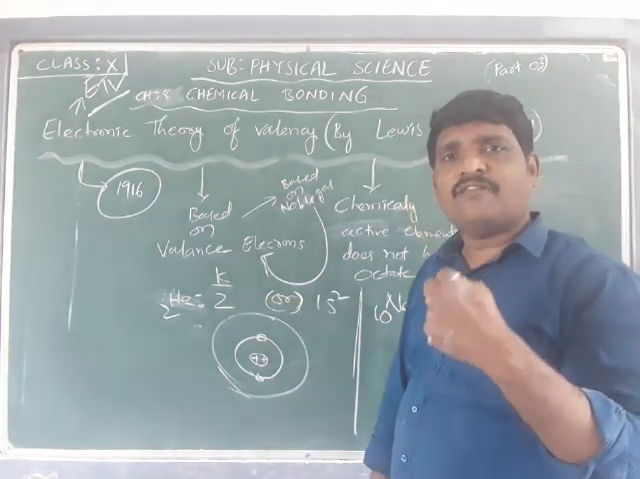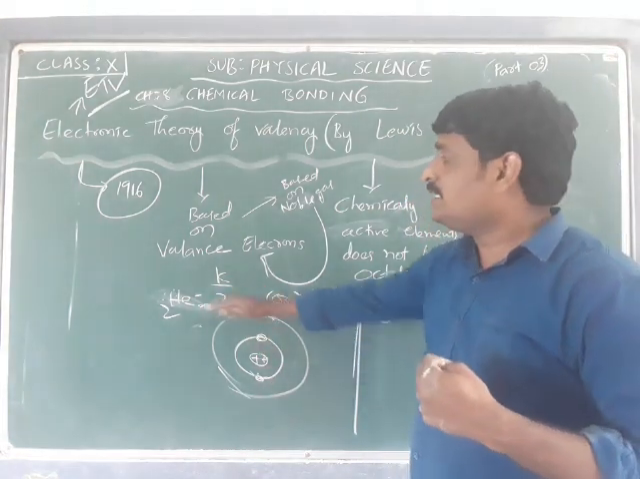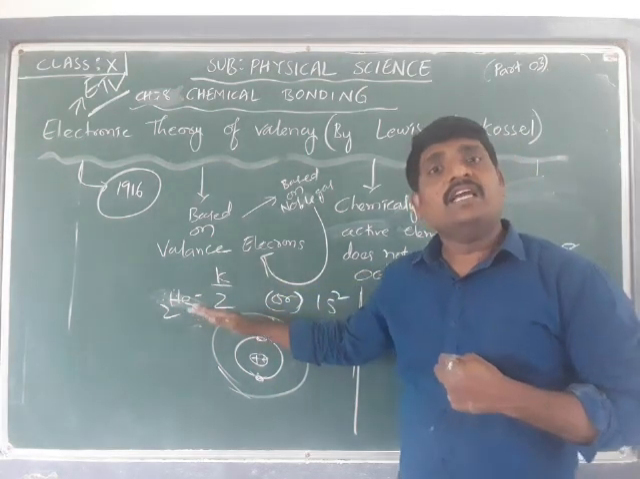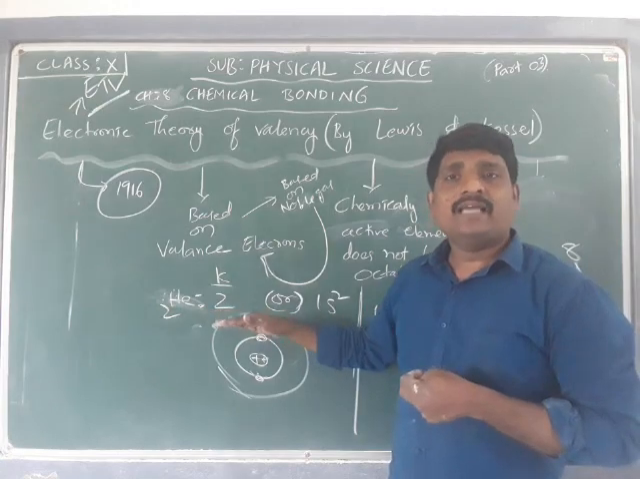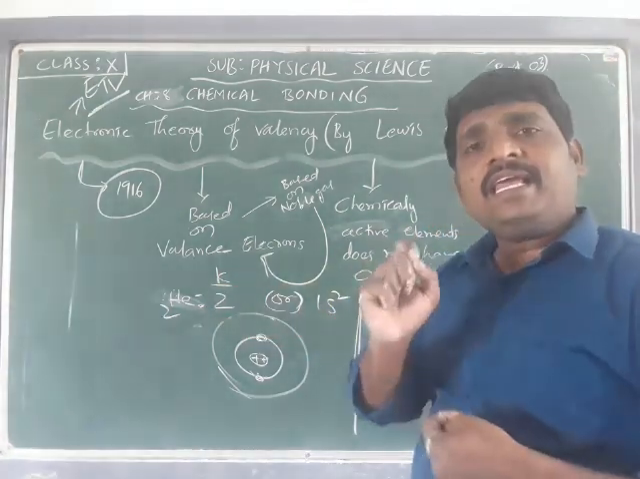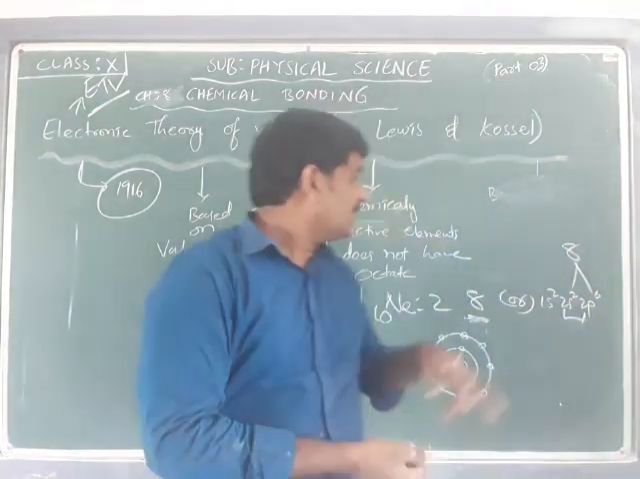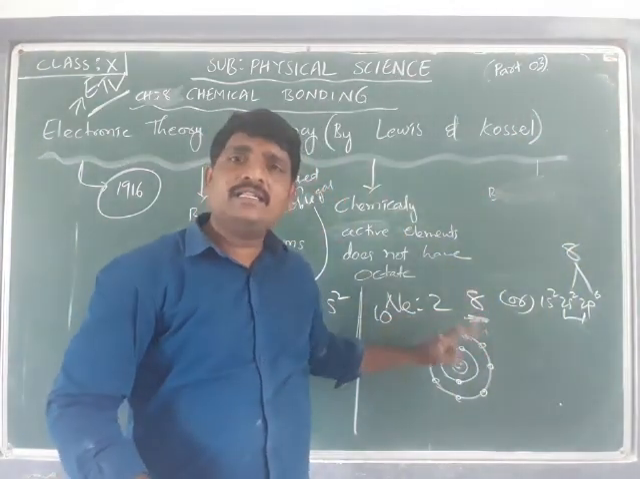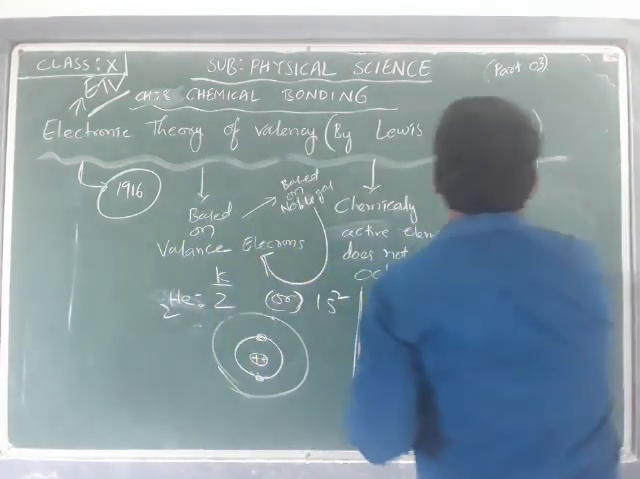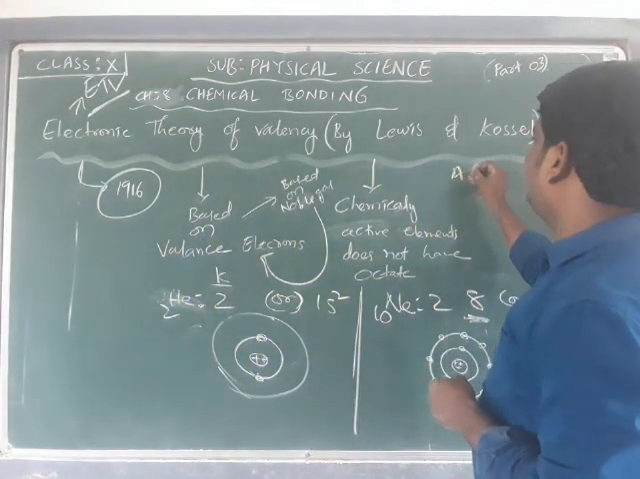The K shell has the ability of filling only 2 electrons. So helium is also considered a noble gas, even though it doesn't have 8 electrons in the outermost shell. Except for helium, all the remaining noble gases consist of 8 electrons in the outermost shell. Suppose I take argon, if I write argon, that is 18.